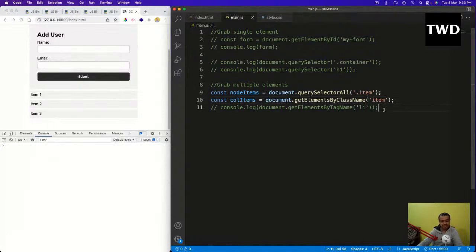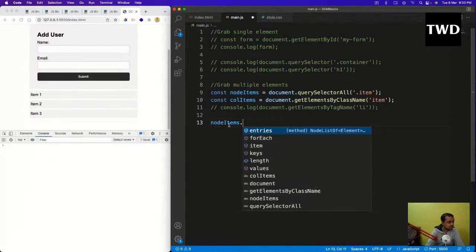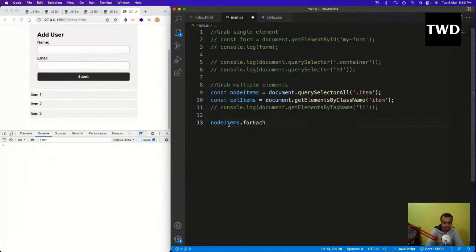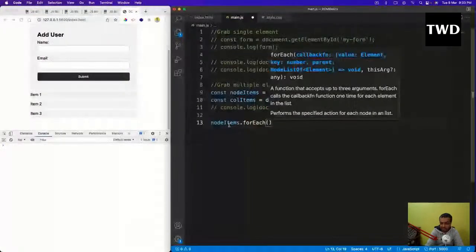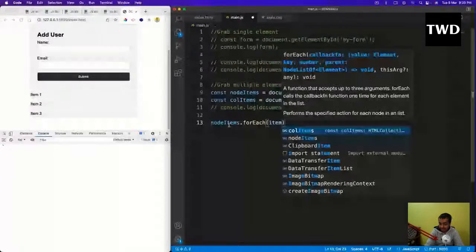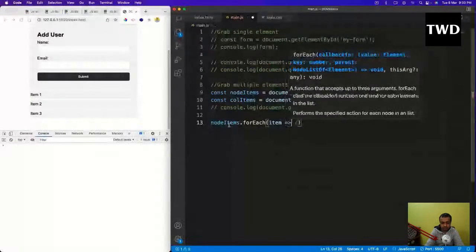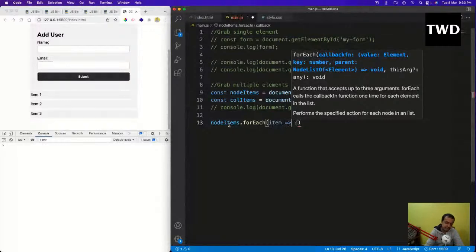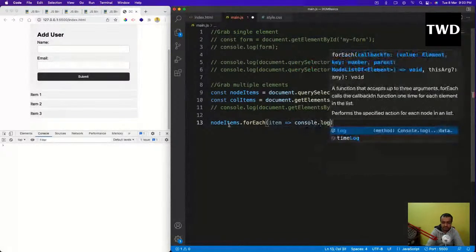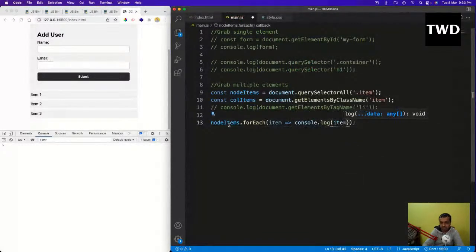So nodeItems.forEach with item. This is something which I'm going to explain later also. We can use a forEach here. forEach is very powerful, so I use this .forEach, and I can use the arrow function here, and then console.log of item.